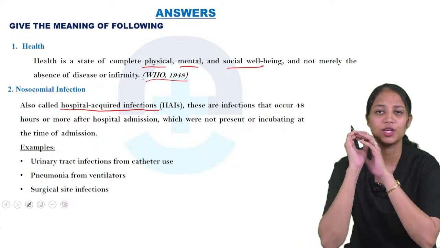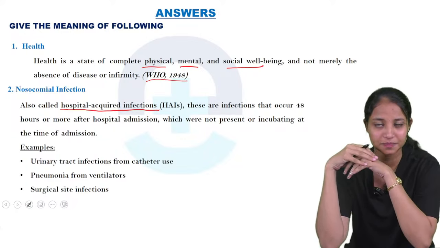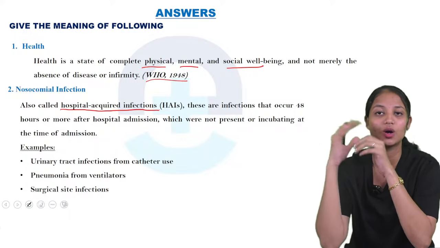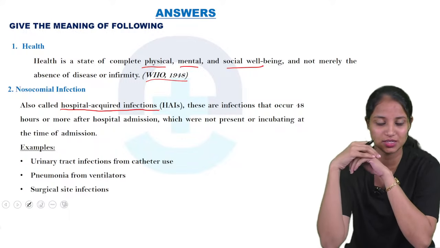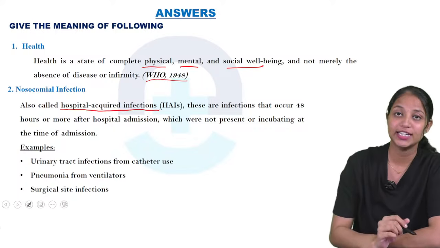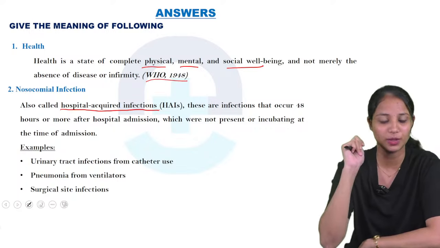What does this mean? If a patient is admitted to the hospital with a surgery case, and after 2 or 3 days he gets a fever, a newly come disease, it comes from the hospital. So it is known as nosocomial, the infection that comes from the hospital.